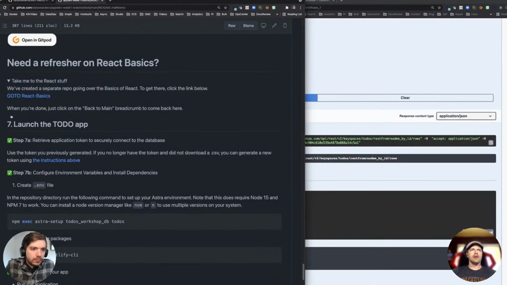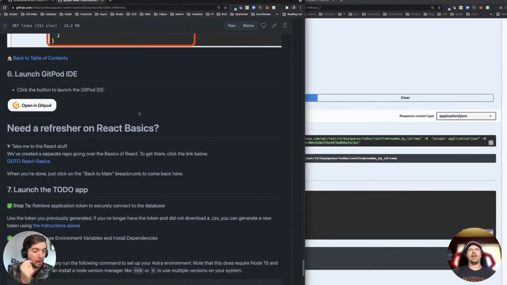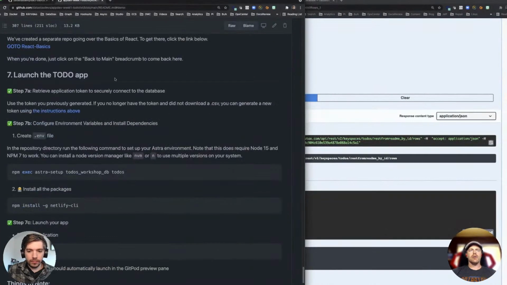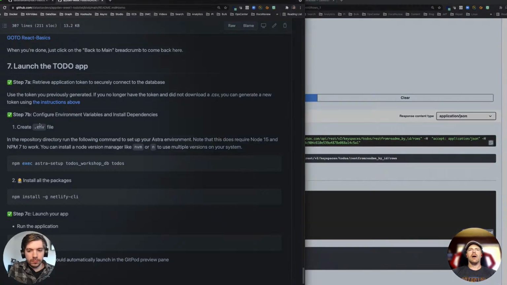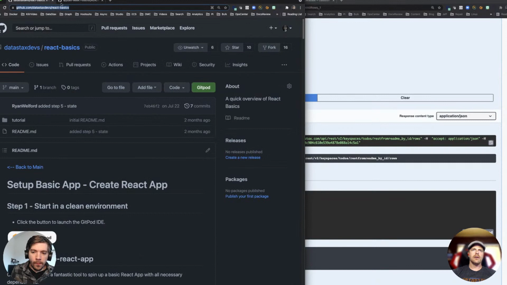When you go through the next set of steps, launching Gitpod IDE, it is going to do the exact same thing, by the way, that you're seeing happen over here that I'm going to come back to. But when you get to this part, once your Gitpod is launched and you run this command right here, this Astra setup is going to be the thing responsible for making the connection to your database, and it's going to generate a .env file for you. That is what our to-do app is going to use for configuration to talk to the database, right? Matter of fact, how are we doing over here?